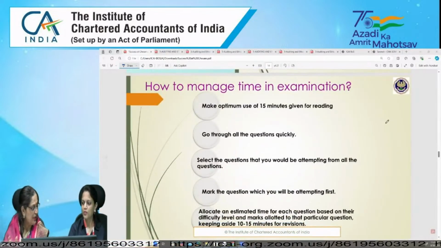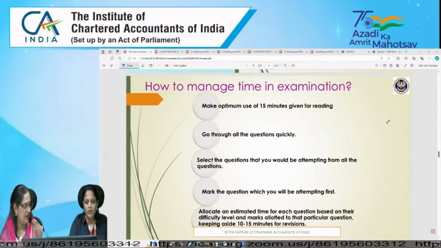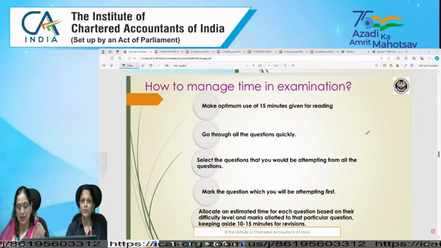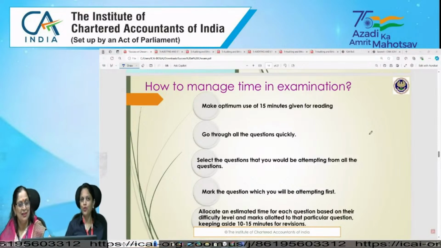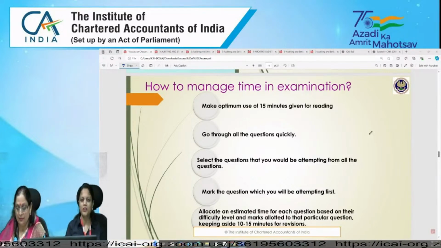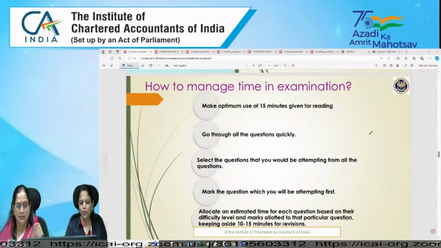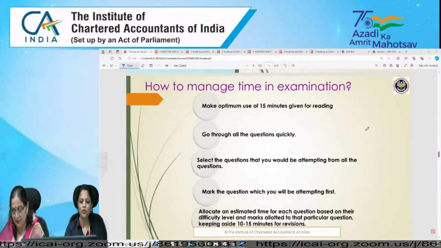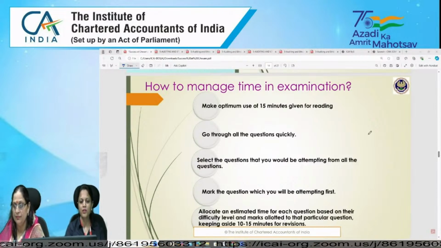So how to manage time in examination? You can cover, Tanya, how they can manage the 15 minutes duration, where they should decide. When I was a student, I used to manage the 15 minutes by deciding which question I had to attempt first. There is also an internal choice. As we are aware, out of 6 questions, we have to attempt any 5 questions. Question number 1 is compulsory, and we have to attempt any 4 questions out of the 5.